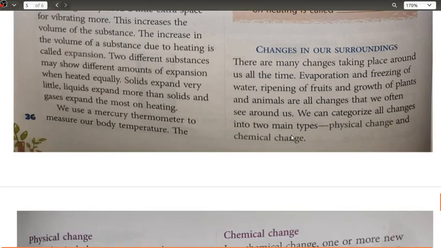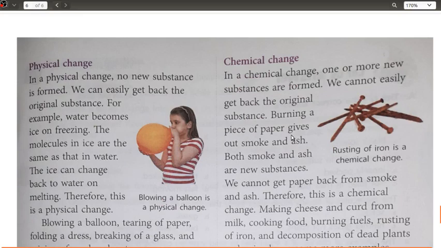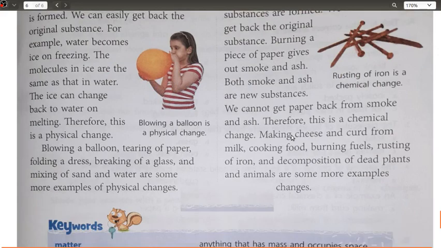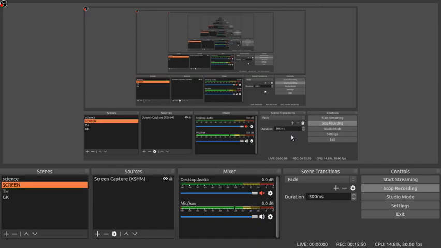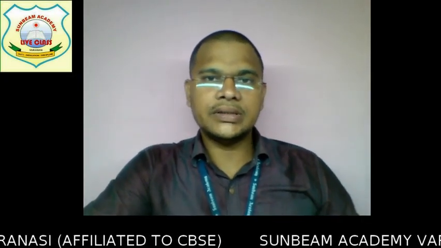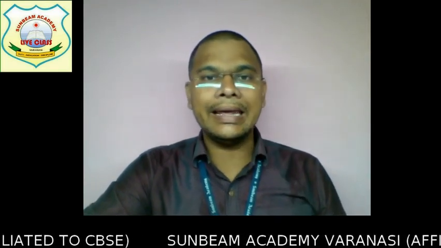Next, let us move ahead with the changes in our surroundings. Physical changes are all those changes which are reversible, and you are able to get back your original substance in this case. Now let us discuss the chemical change. The first and foremost thing I would like to share is that chemical changes are those changes which do not get reversed. That is, most chemical changes are irreversible in nature.